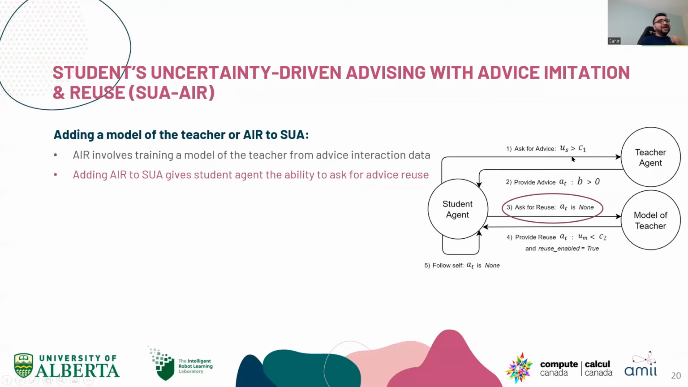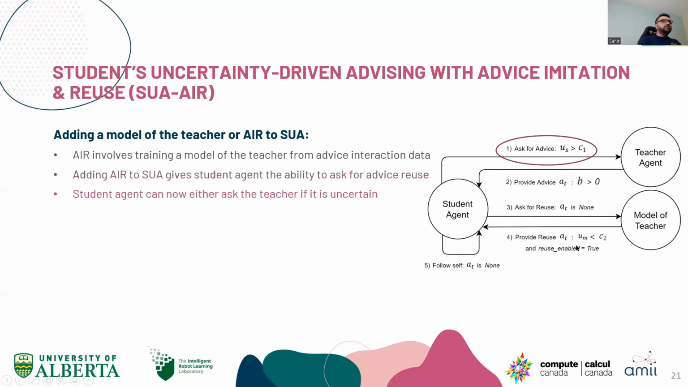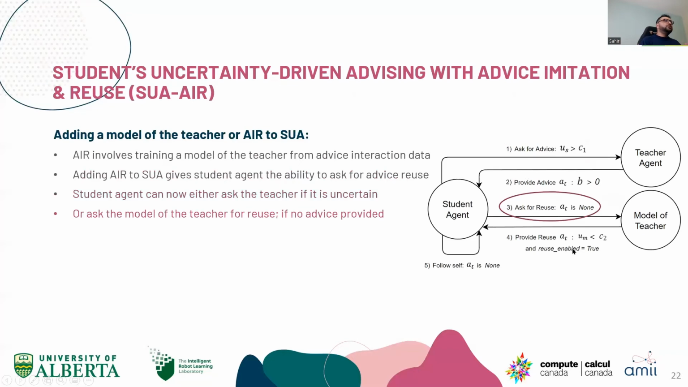So we ask the teacher for advice in cases of uncertainty. The teacher provides advice when there is enough budget. The student can otherwise ask the model of the teacher, and the model of the teacher can provide advice if it is certain. So combining both the previous method and AIR, we get SUA AIR. It can either ask the teacher if it's uncertain, or use the model for reuse if no advice is provided, or it can follow its own policy.